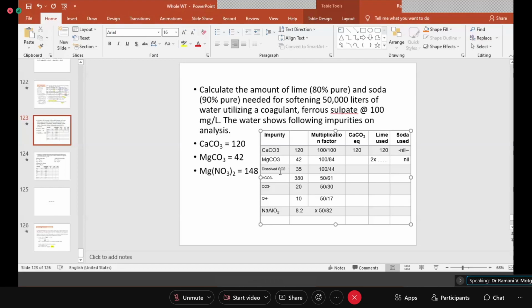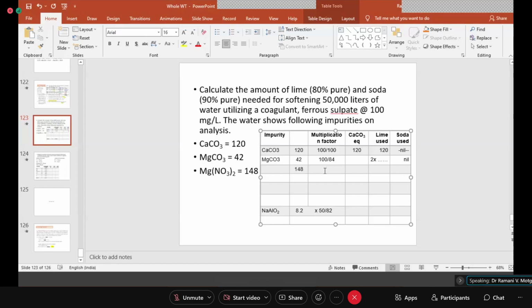Soda. Then what is remaining? I think you are having here this particular impurity, magnesium nitrate. So you write here magnesium nitrate, and what is the coagulant used? This is 148.